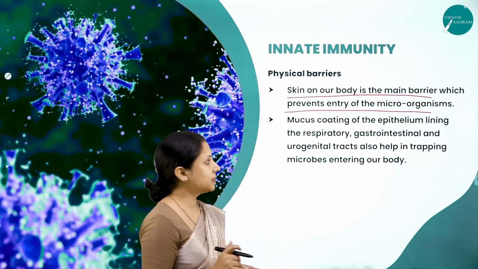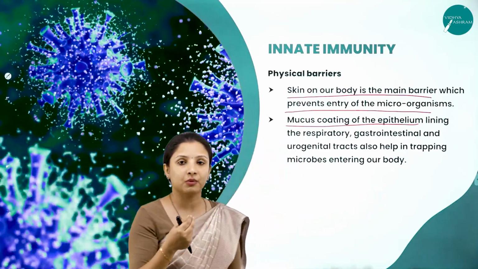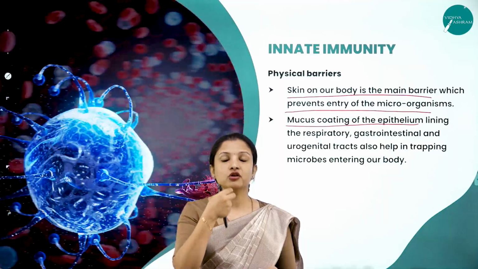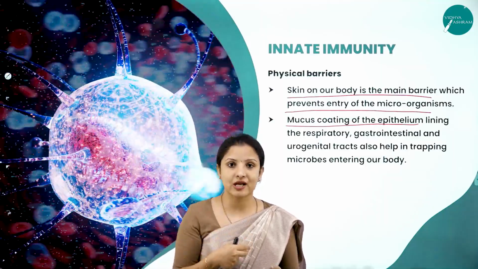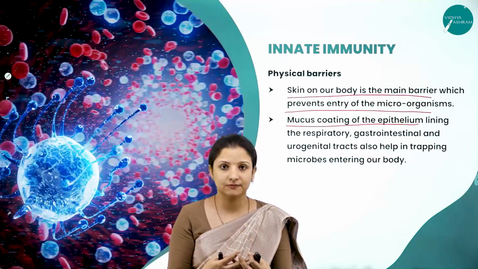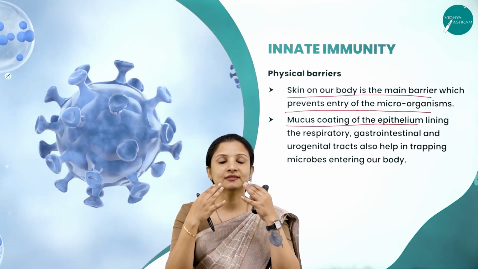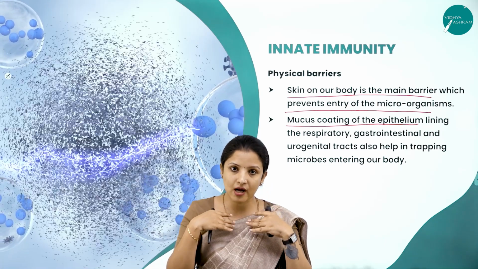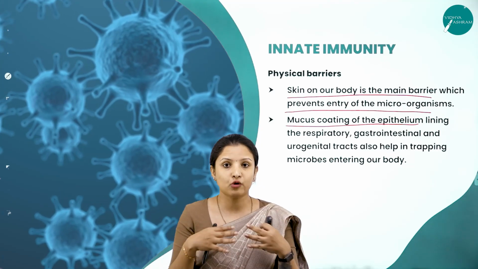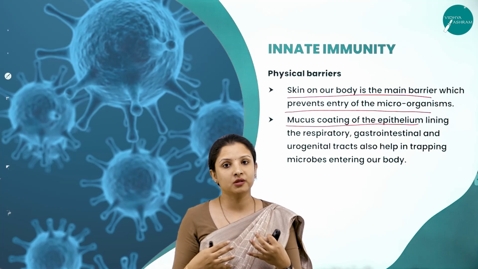Such examples are the mucus coating. What is mucus? Mucus is nothing but slimy. Inside your nose it is wet. In your intestinal region it is wet. Your esophageal region and your respiratory tract are wet. They are moist because they have mucus, which is a slimy fluid. That slimy fluid prevents the entry of pathogens into our airways, and that is why our lungs are protected. Otherwise, with the amount of pollution we deal with every day, it would have been a great problem for us, right?